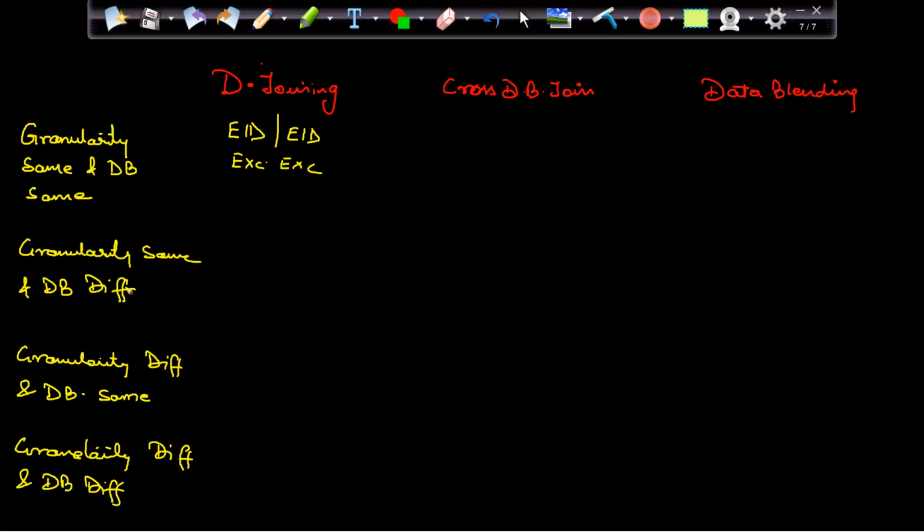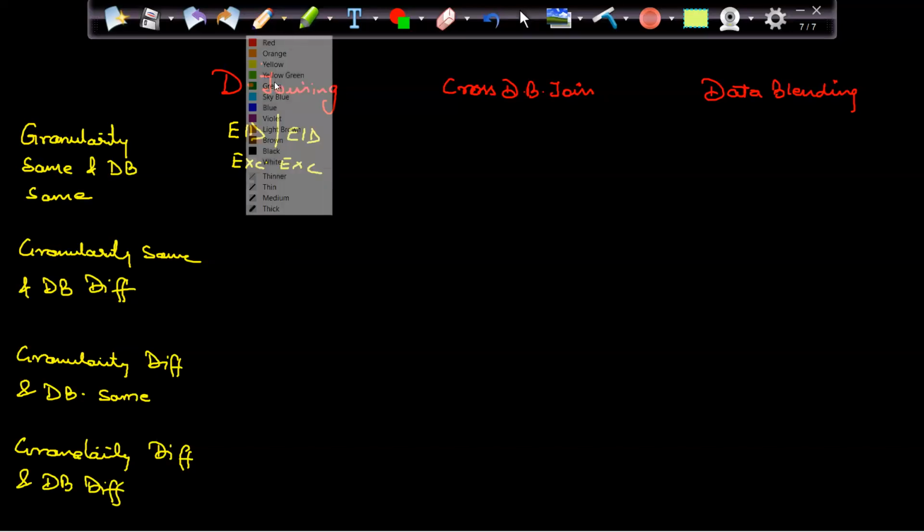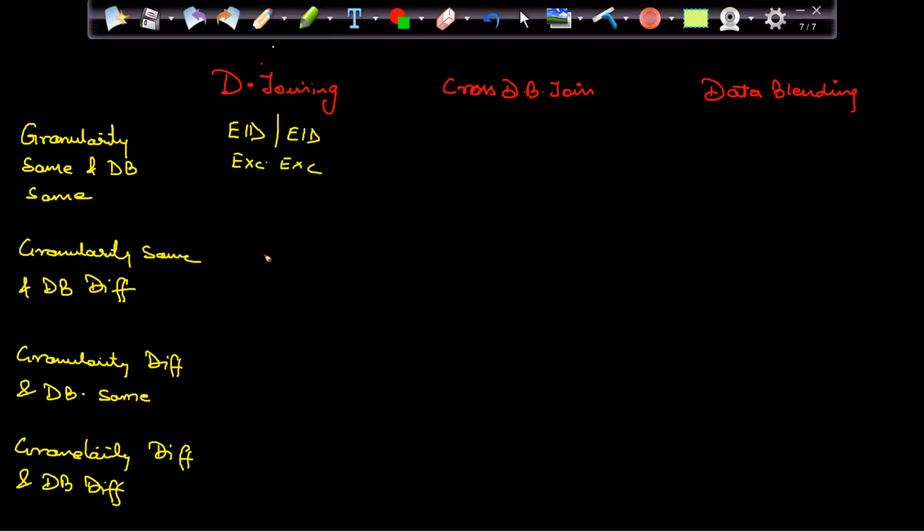Granularity is the same, but the database is different. Will data joining work? No, right? Because my database is different. Granularity is the same, so what is the option?